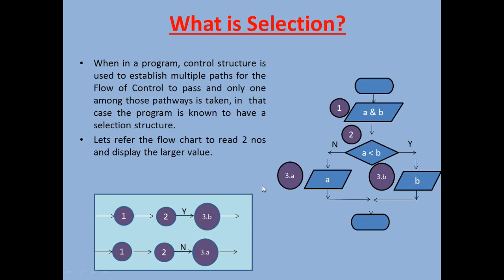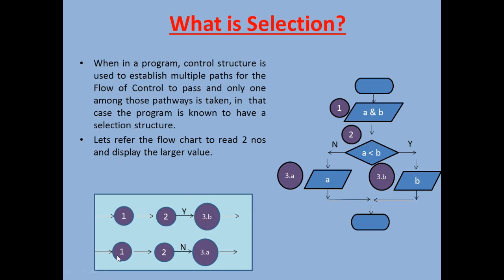Now here, when we were discussing multiple pathways, we can see one pathway goes like 1, 2, and if 2 is saying yes, it goes through 3B and then terminates. So it is 1, 2 and then 3B and then terminates. Now if the condition in statement number 2 is not satisfied, we will see it runs like 1, 2 and then 3A.